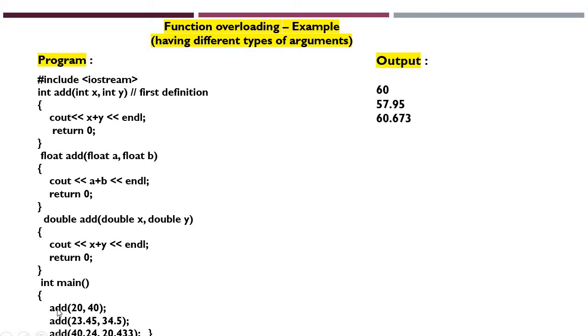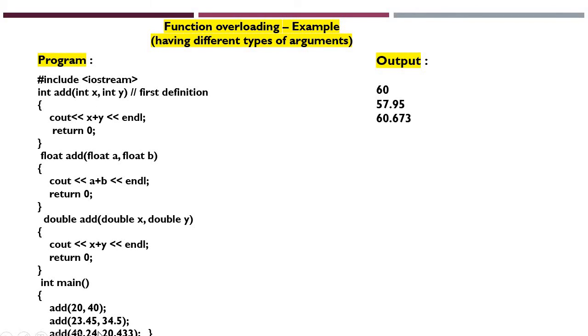In the main function, add 20, 40. So similarly to the earlier program, it will check for any function with 20, 40, that is two parameters. Yes, we have two parameters. Second, it will check for the data type also. So integer, this is an integer value. So it will call this function.